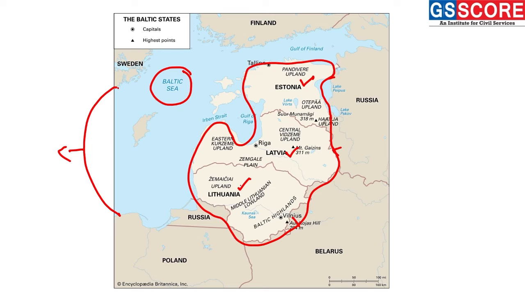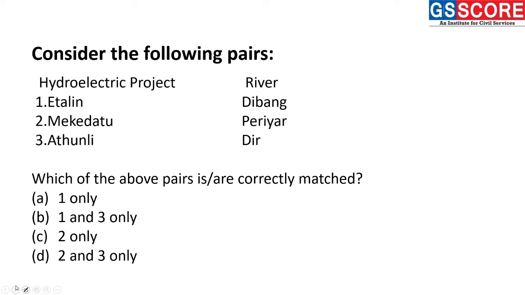Here, Lithuania and Latvia have a population and culture which resembles more that of Poland and Belarus, while Estonia resembles Finland, or the Finnish people, more in its demography, culture, and population. So this is quite a distinction between the Baltic Sea and the Baltic states. Moving forward to the next question.